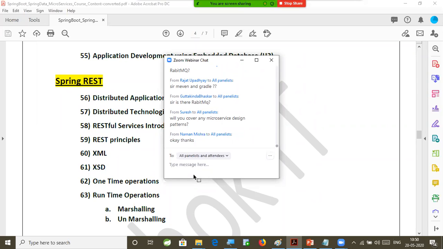Cache design pattern, anyhow we are using. Front controller design pattern, anyhow we are using. Factory design pattern we are going to use. Singleton design pattern we are going to use. So several things will be covered, but I cannot name them all.